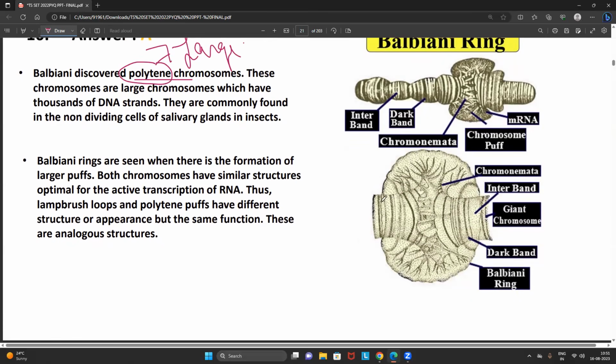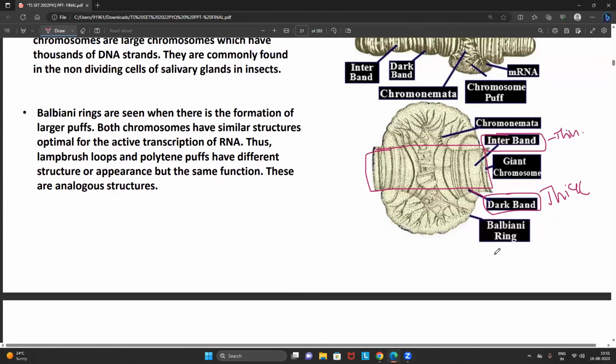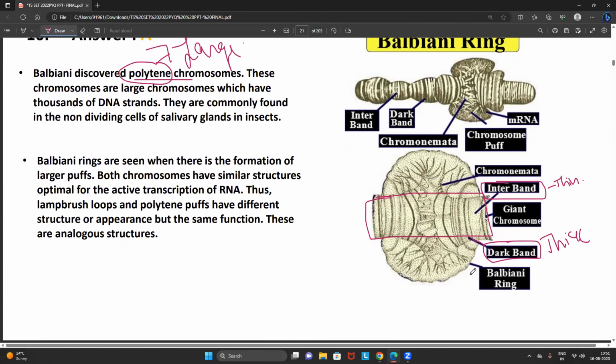This is the entire giant chromosome. The giant chromosome consists of different types of bands. It has dark bands which give a thick color, and interbands which give a thin color. And most important, friends, they contain ringed structures.